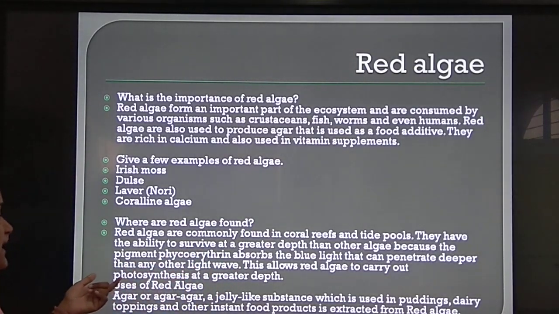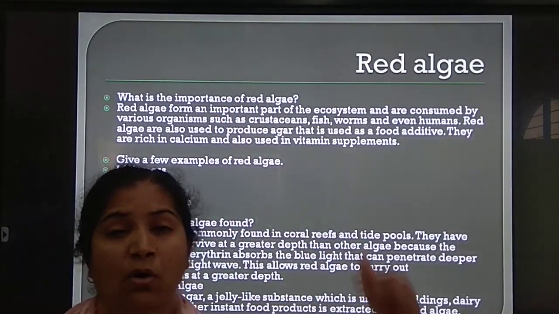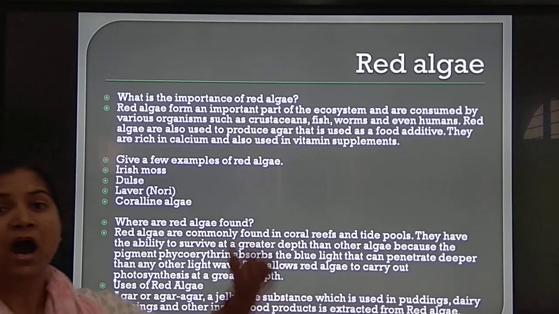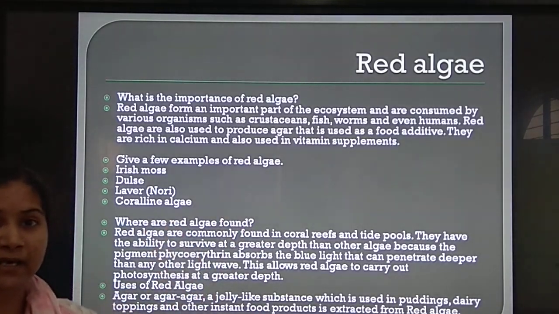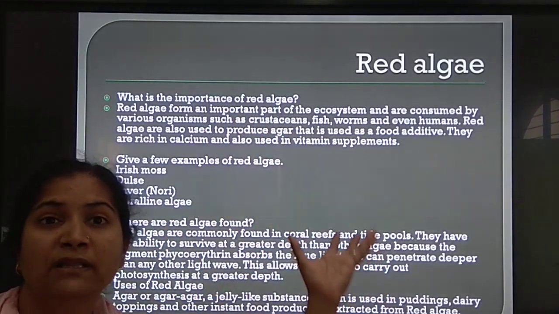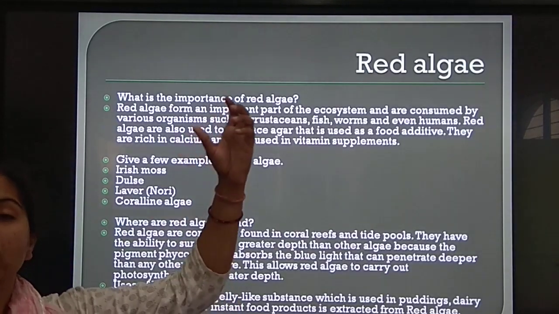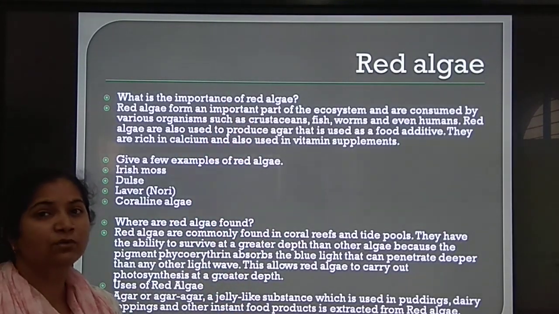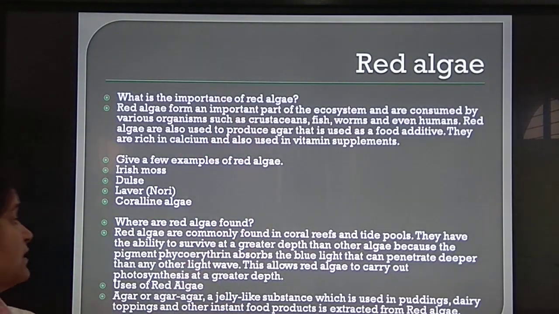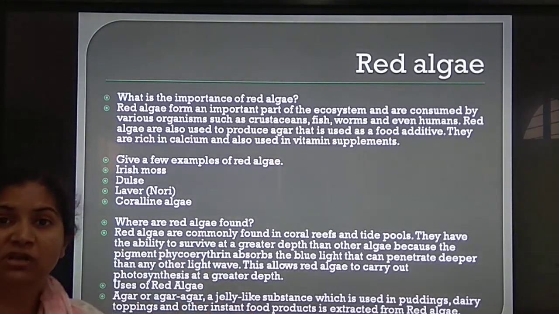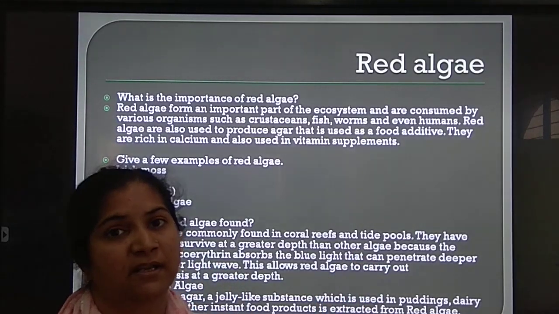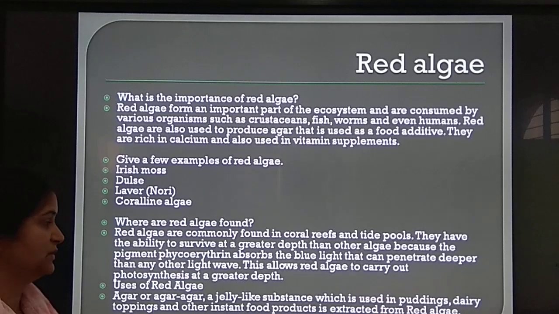This allows red algae to carry out photosynthesis at greater depth. So I am saying that in the ocean, deep sea ocean life, underwater life, out of all the VIBGYOR region, only the blue region can penetrate deeper into the ocean. So red algae, the phycoerythrin pigment is specialized in absorbing that blue light and growing and doing photosynthesis.